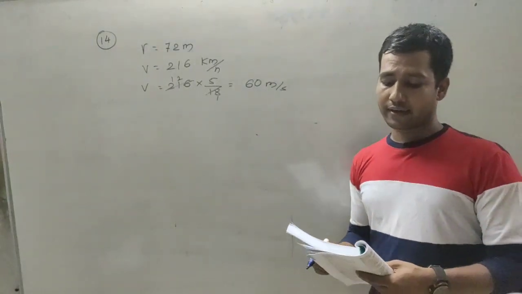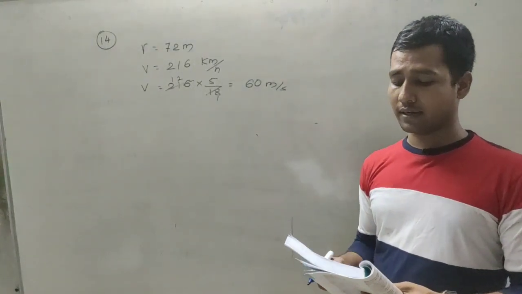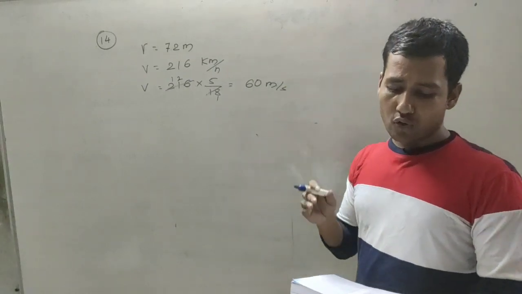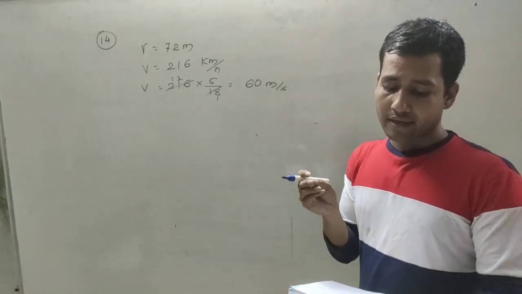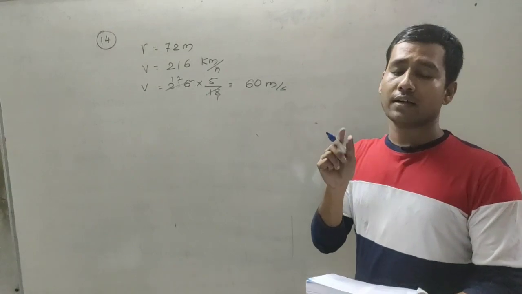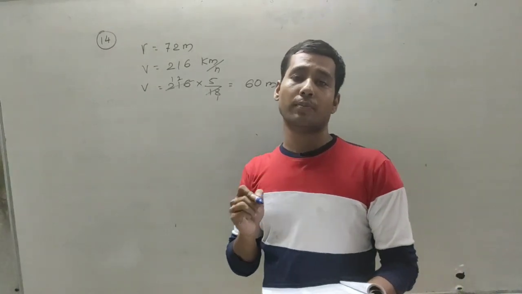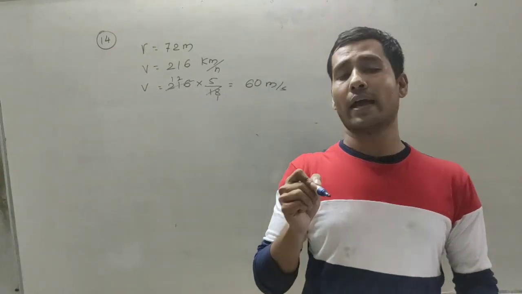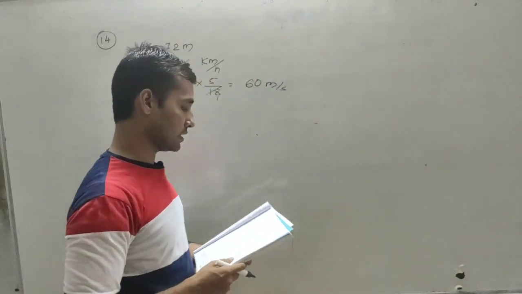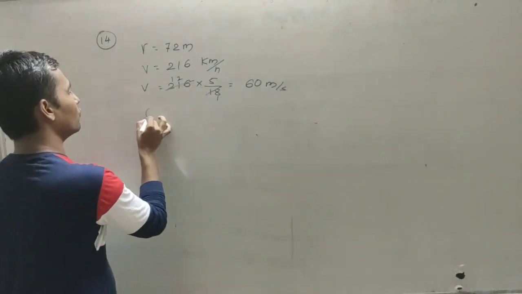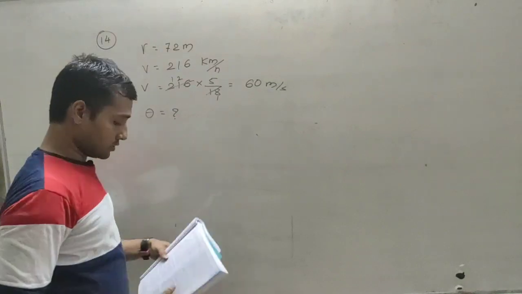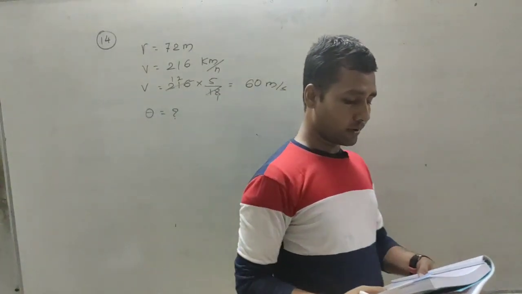So with what angle should the road be tilted? We have to understand here that they are asking us what is theta. This problem is related to the angle of banking, that is banking of road. So we have to find here theta. So this is the first part of our problem.